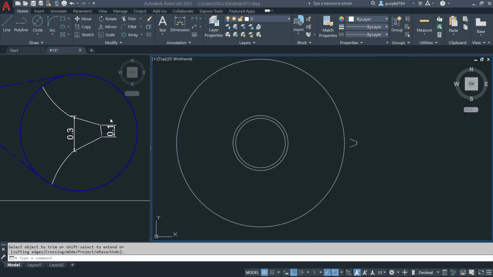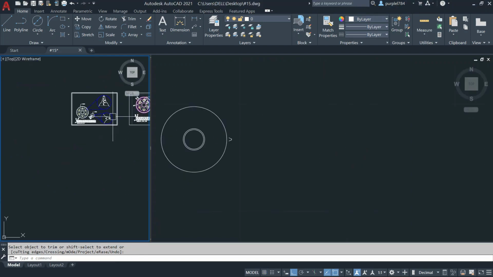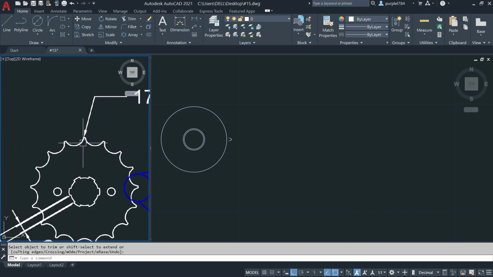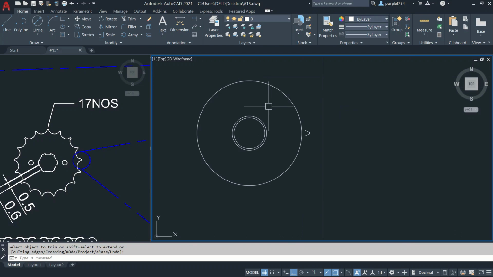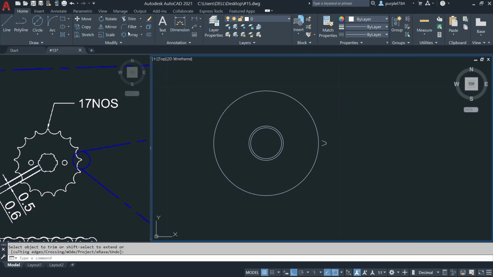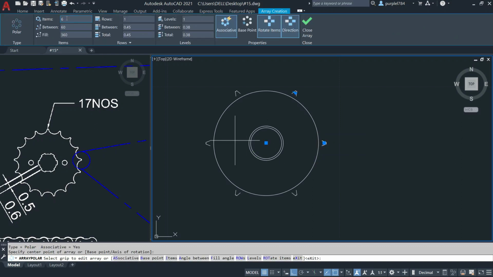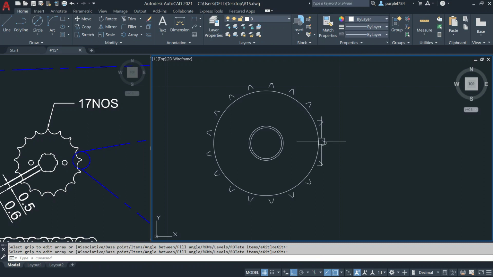I will see the quantity. Go to the side. Then you see this all small pinion are total 17 number. So I will use the polar array. Click on the polar array. Select the object. Press enter. Show the center point. Give the quantity. I will make it 17. Press enter. Then click on the close.